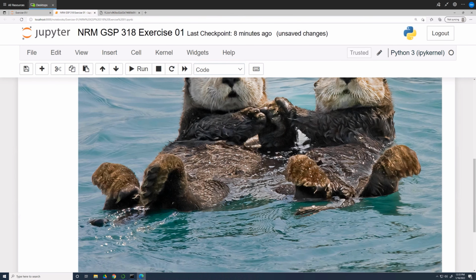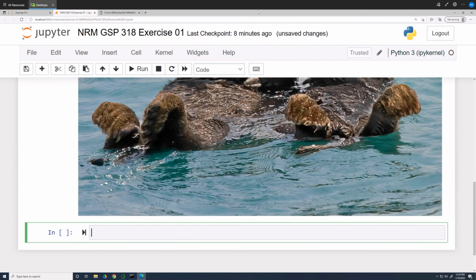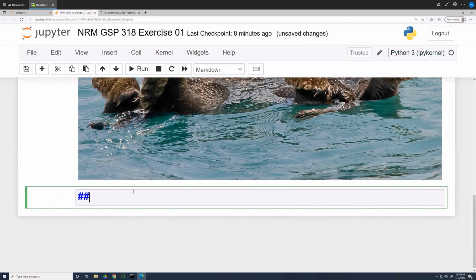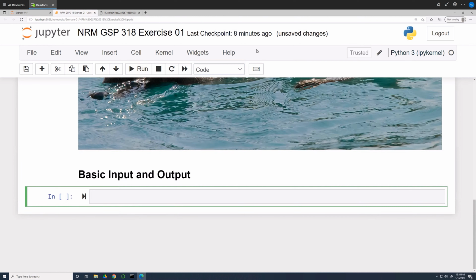Okay, let's create a new section. In the next cell, create another H2 heading titled Basic Input and Output. Python comes with some built-in functions. One of them is the print function. Just so you know, the print function in Python prints something to the screen and not to your printer. Leave the next cell type as code and type in print, open parentheses, open quotes, hello world, exclamation point.